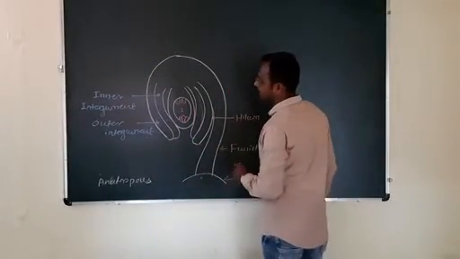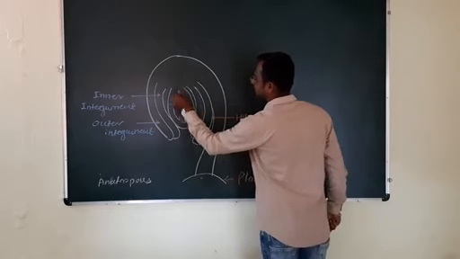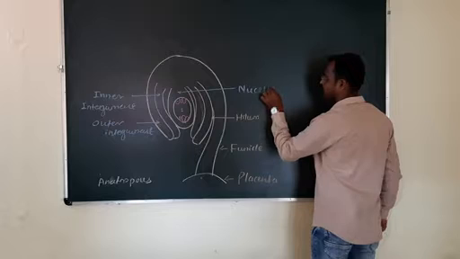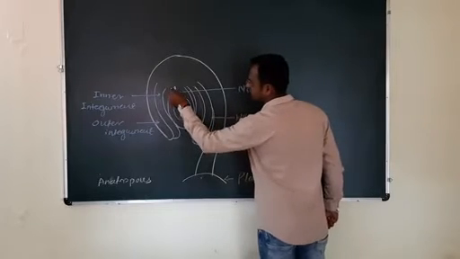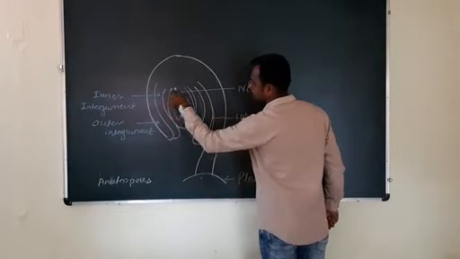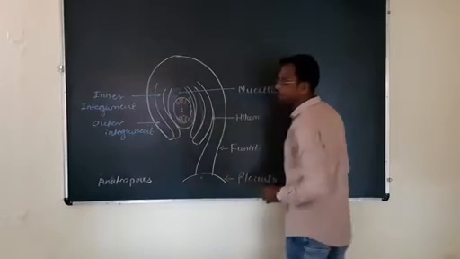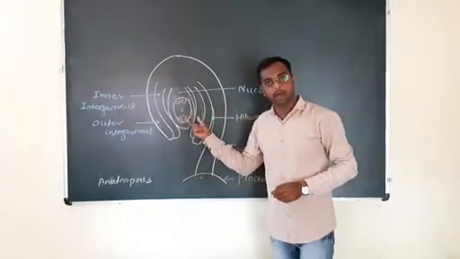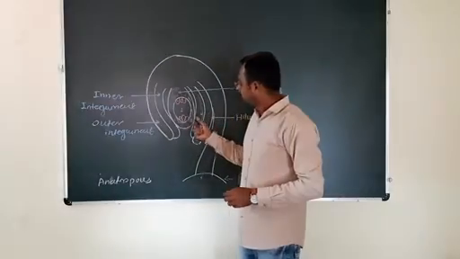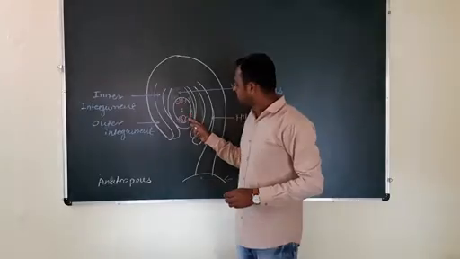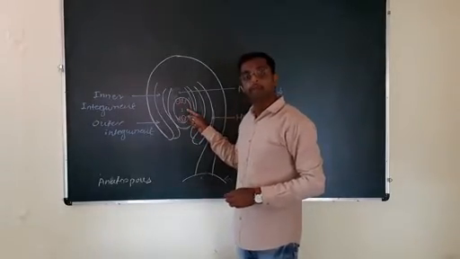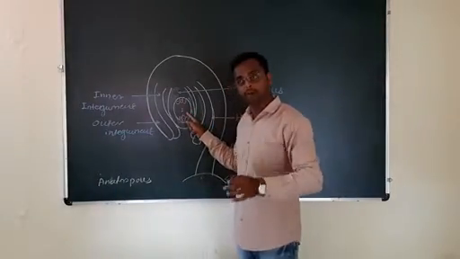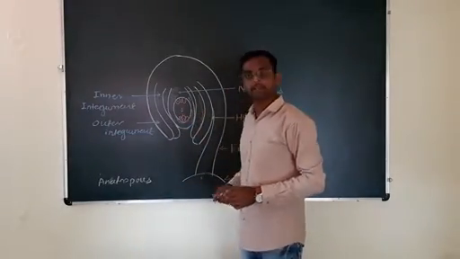Next to the integument, there is a tissue called the nucellus. Here is the nucellar tissue. This nucellar tissue is nutritive in function. The nucellus is made up of parenchyma, and it provides the cell for the development of the female gametophyte, that is nothing but the embryo sac. This embryo sac develops from the tissue of the nucellus.